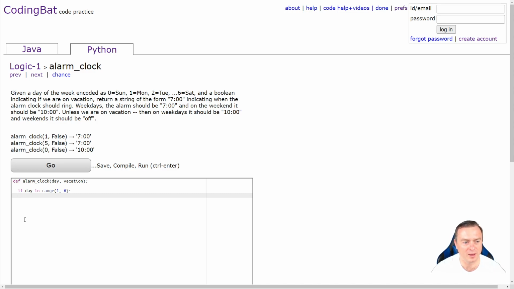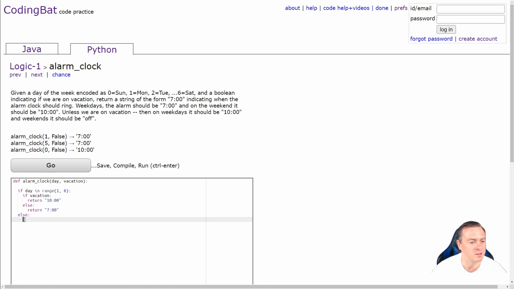so if it's in the middle of the week, we can then do another if statement inside that. So if vacation, okay, here we go. If you're on vacation and it's in the middle of the week, what will it be, 10 o'clock? Yeah. Otherwise, if it's in the middle of the week, it's business as usual, so you will return 7 o'clock. Right, and then instead of writing another if statement, we're just going to go else, and